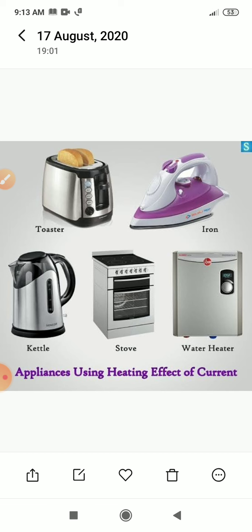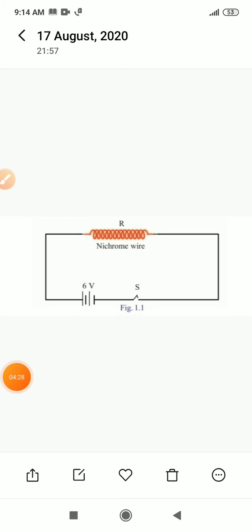All these devices are working on the basis of heating effect of electric current. Now let us see how these devices convert electrical energy into heat energy. For that we have to do an experiment.